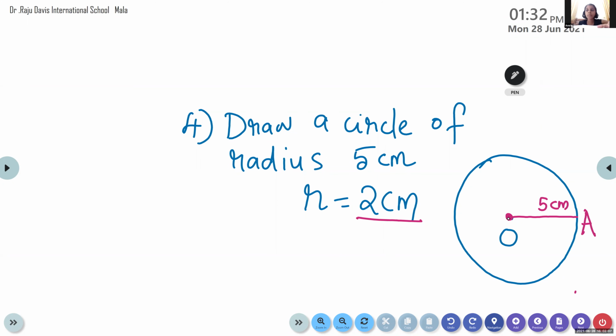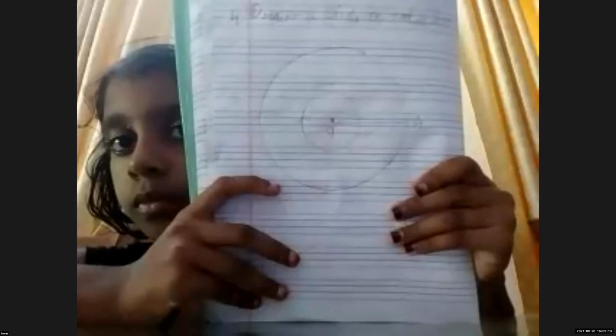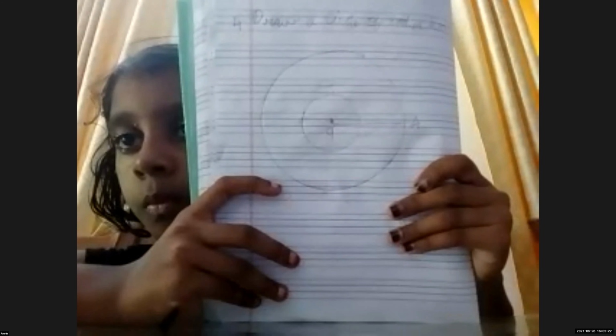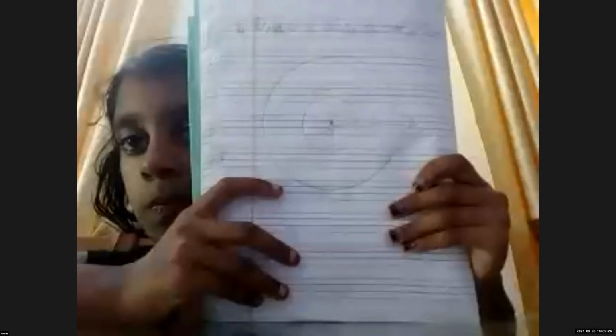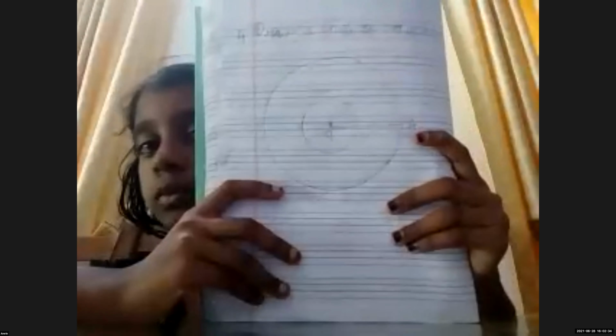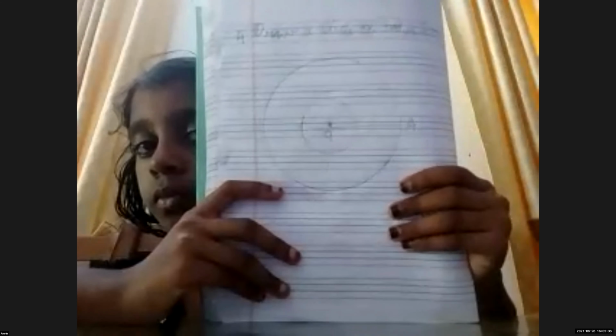Yes, ma'am. Can you show me? One minute, Amrin. Okay, let me see. Rahul can show. Yes, Amrin. Okay, children, so there is a circle. Inside the circle of 5 centimeter, we can see one small circle with radius 2 centimeter. Very good.